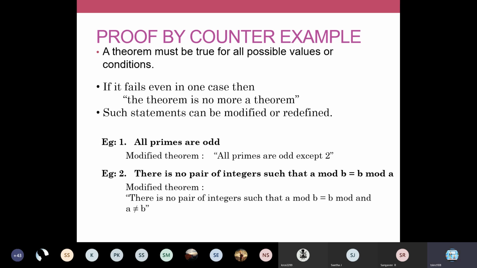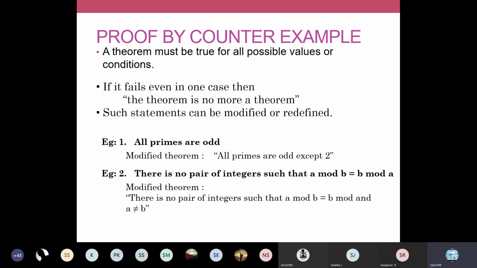And one more example we'll take. There is no pair of integers such that a mod b equals b mod a. Write this down, one more example for counterexample. Mod is the remainder. If I apply the mod operator on 2 values, 5 mod 2 gives the remainder of 5 divided by 2. So you'll get 1, is it not?